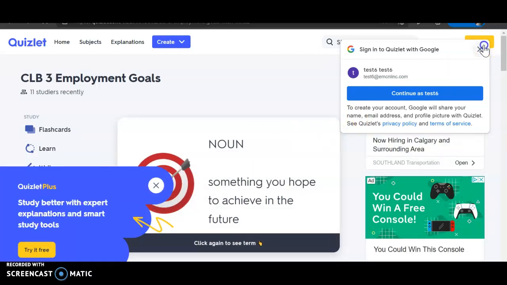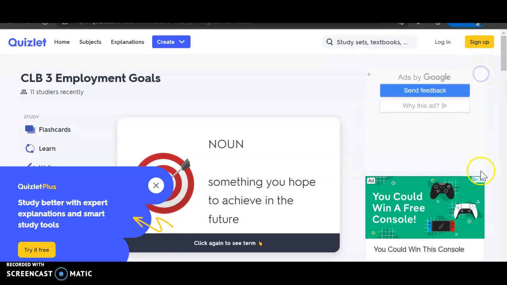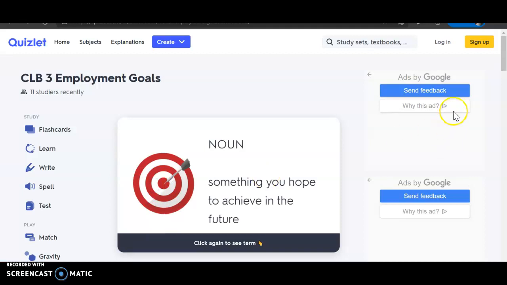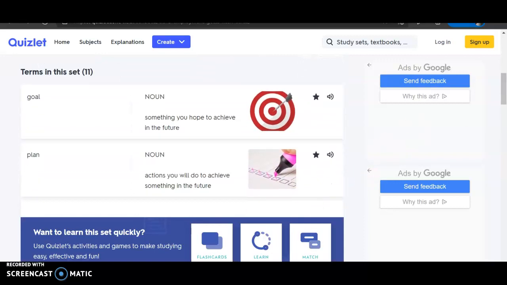Okay, wait, I'm going to click this. These are ads. You need to close the ads. Here's another ad. Do not try anything for free. Always close this, okay? So now you're going to scroll down here, and you can copy down the list. And there's a lot of ads on here, just ignore them.